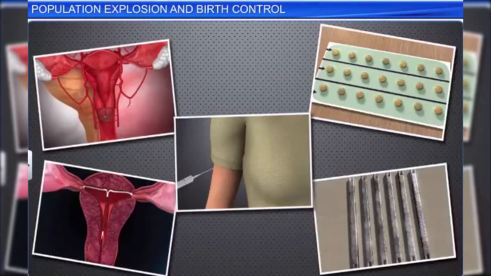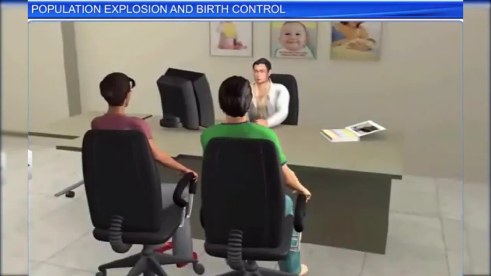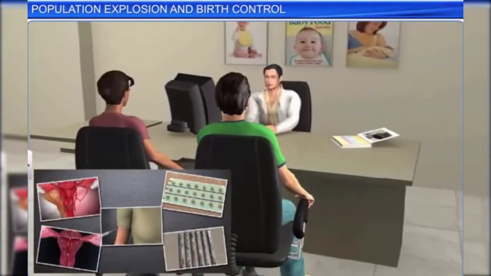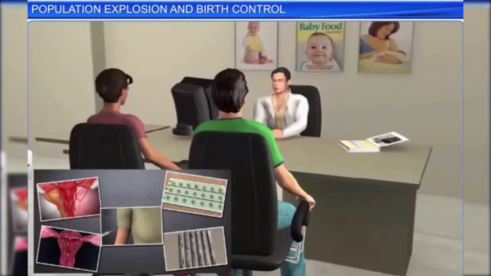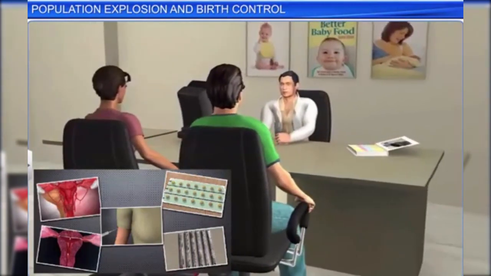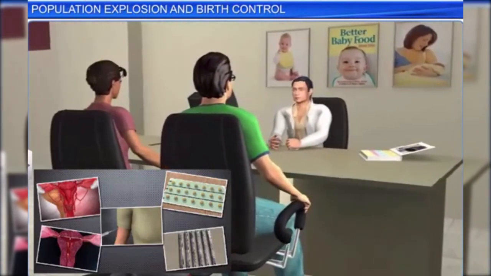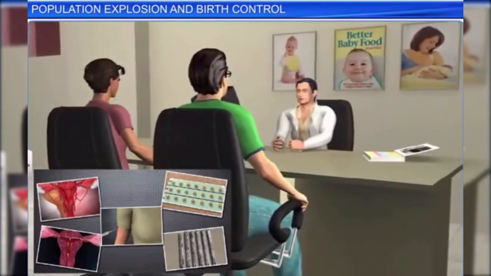In addition to surgical methods, couples today have several other contraceptive methods to choose from. However, before opting for a particular method, one should weigh its pros and cons and seek a doctor's advice, as some contraceptives can cause side effects such as abdominal pain and irregular menstrual bleeding.